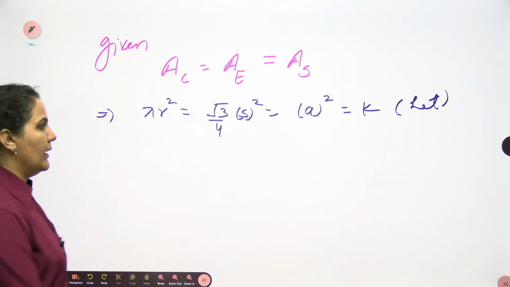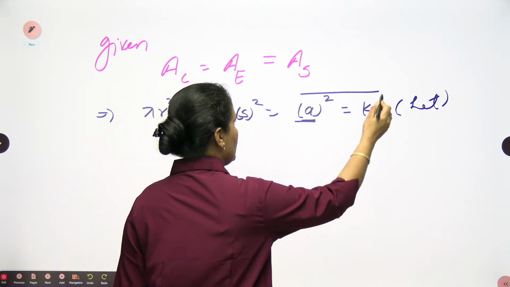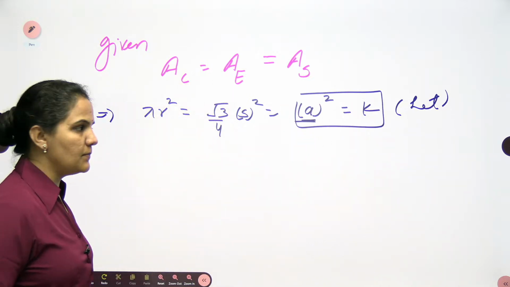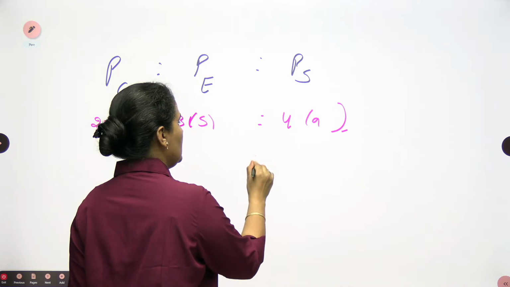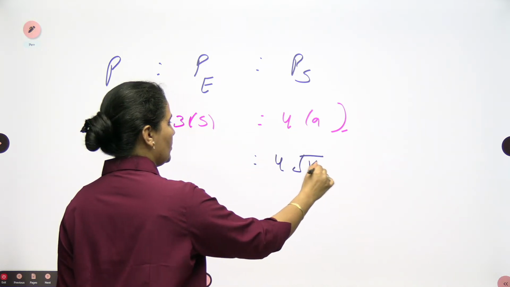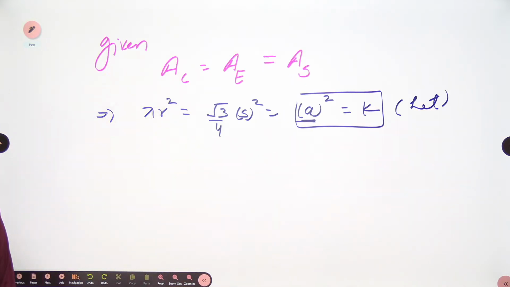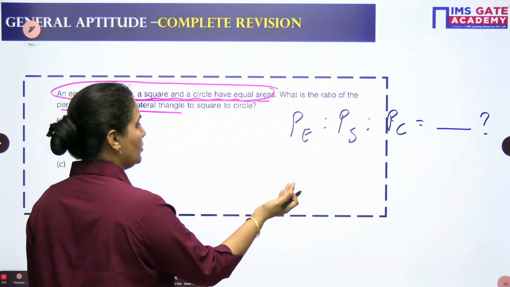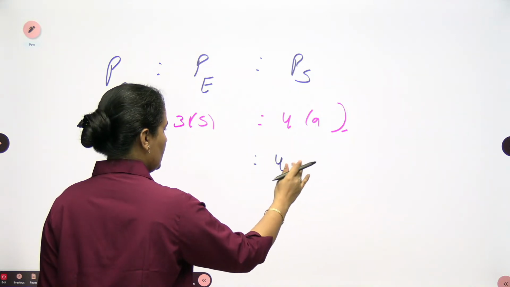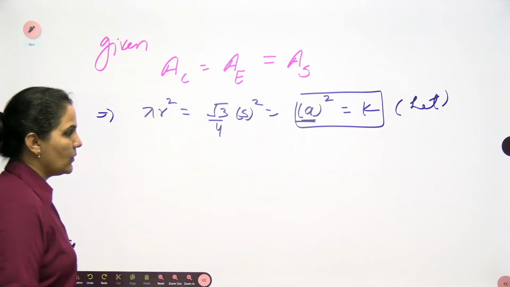Okay. So now a square is equal to k. At the place of a I can put square root of k first of all. So this will be 4 into square root of k. The first one. When you go for the 4 into square root of k, directly 4 into k only. 4 into k. a square is k.